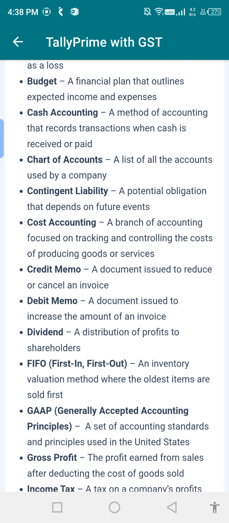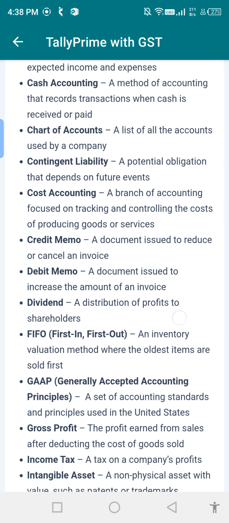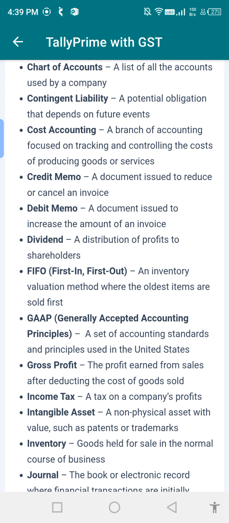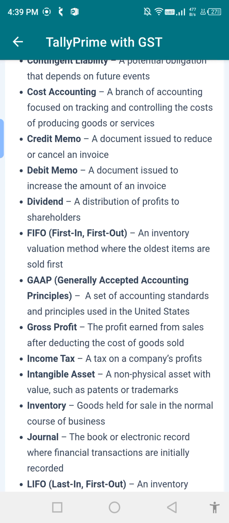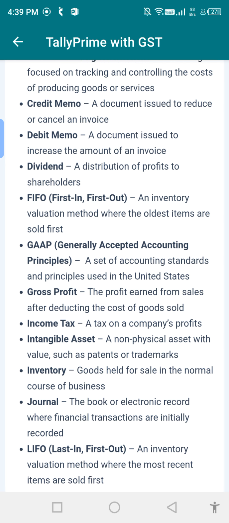GAAP: generally accepted accounting principles, a set of accounting standards or principles used in the United States. Gross profit: the profit earned from sales after deducting the cost of goods and services. Income tax: a tax on company profit. Intangible assets: non-physical assets with value, such as patents and trademarks. Inventory: goods held to be sold in the normal course of business.